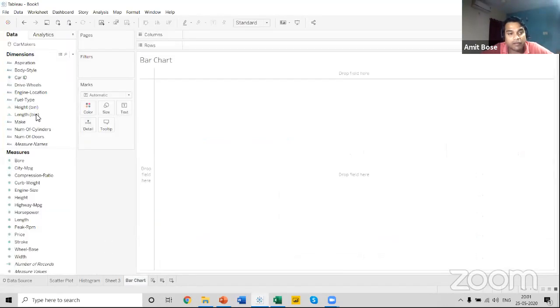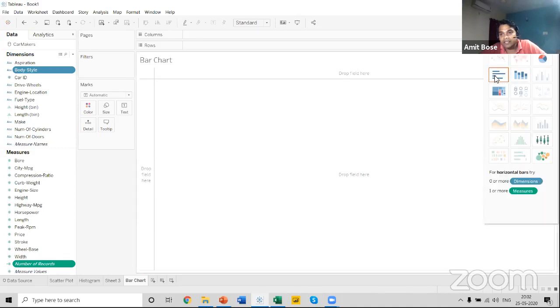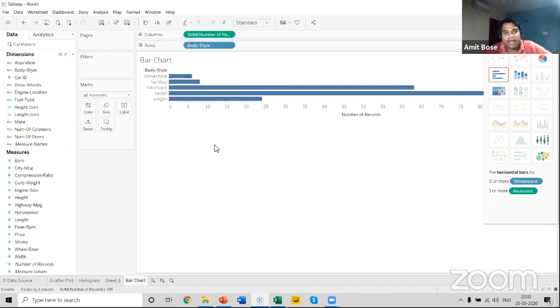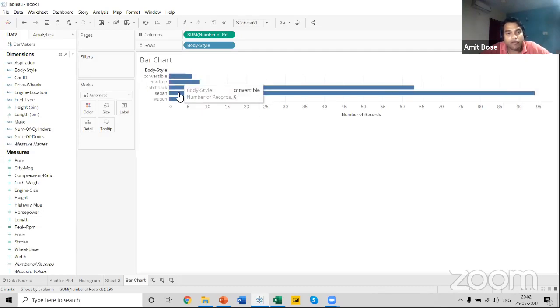For that, I will select the body style from dimension and the number of records, because we have a single row for each car in our data set. I've selected the body style and number of records, click on Show Me, and you can see the horizontal bar is automatically highlighted among all the suggested visuals. So click on this horizontal bar, and you can see that we have got the number of cars that is available for each body style.